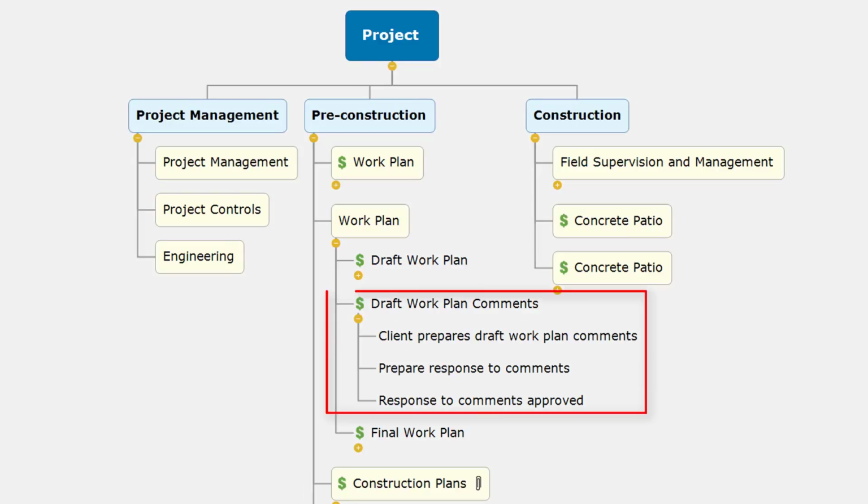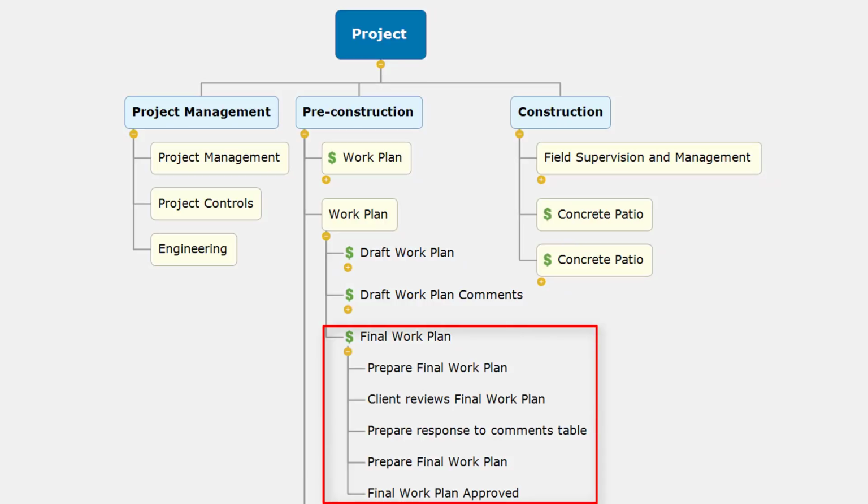Let's now review the draft work plan comments. The client prepares draft work plan comments, prepare response to comments, and then response to comments approved. So these would be the activities associated with draft work plan comments. Essentially what we're trying to do is get the comments that the client has prepared. We're then preparing, typically in a table format, where we respond to their comments and explain how we're going to address their comments in the final work plan. This could be a very effective approach to eliminate plans going back and forth with respect to a review.